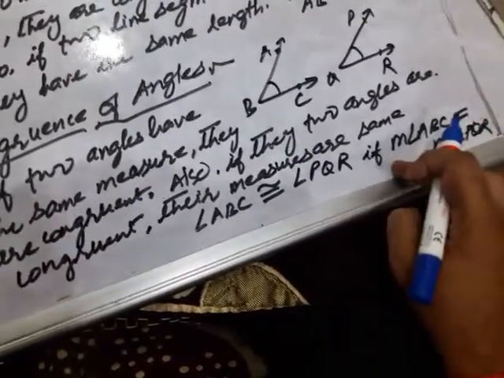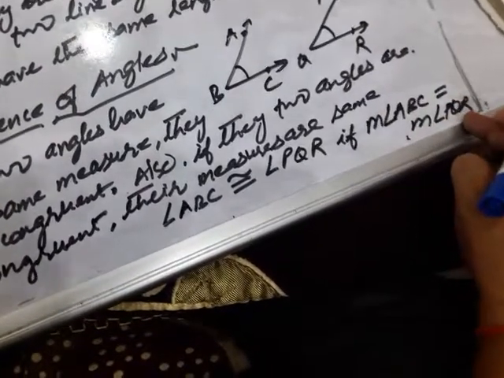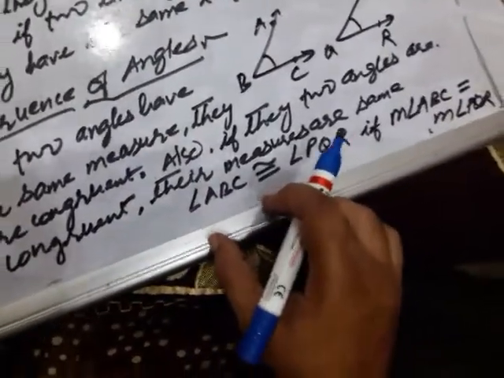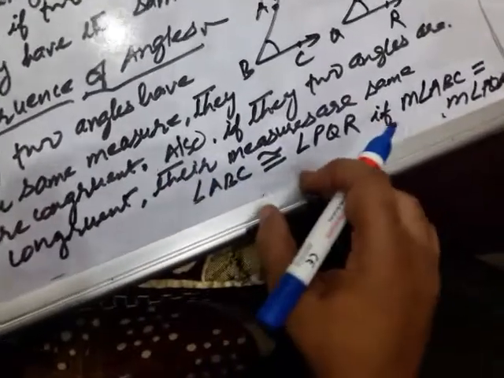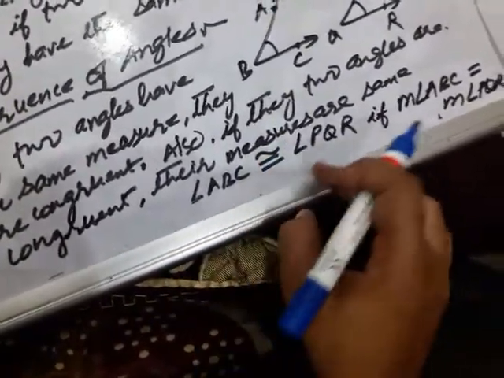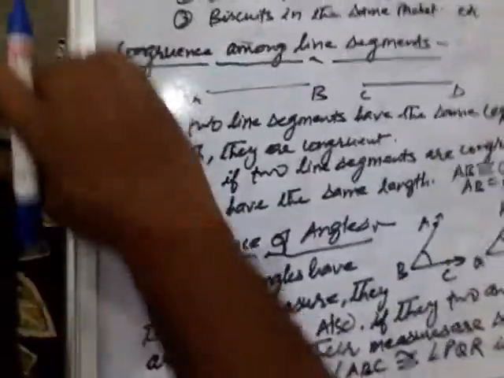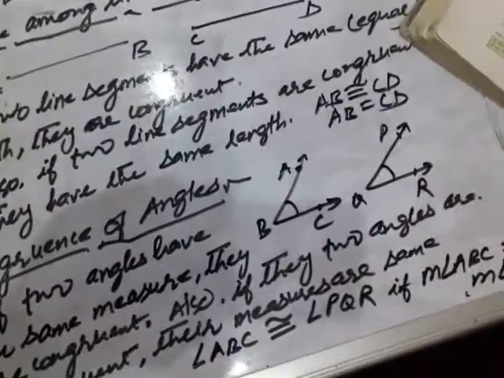If m angle ABC, that is measure of angle ABC, is equal to measure of angle PQR, then we say that angle ABC is congruent to angle PQR, and in the later stage we will use just angle ABC equal to angle PQR. Okay children, now coming to the next part, that is your congruence of triangles.